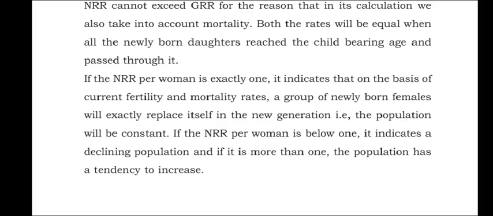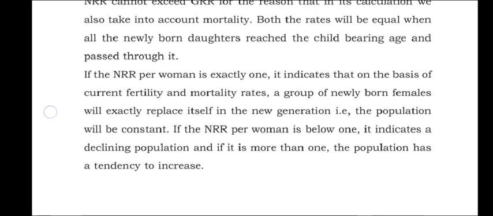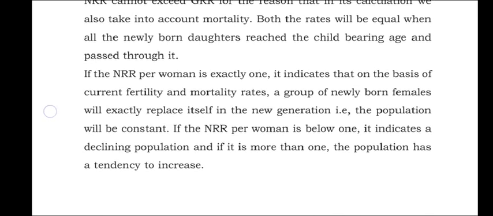That means the population will remain constant, no increase, no decrease. If the NRR per woman is less than 1, it indicates a declining population, and if NRR is more than 1, the population will increase. So we can say that population has an increasing tendency.